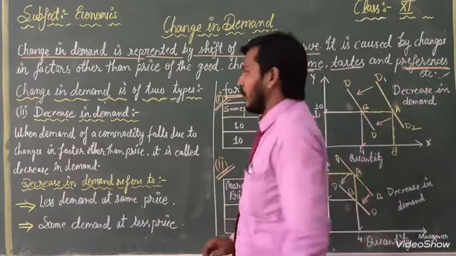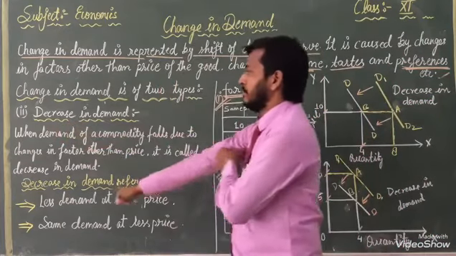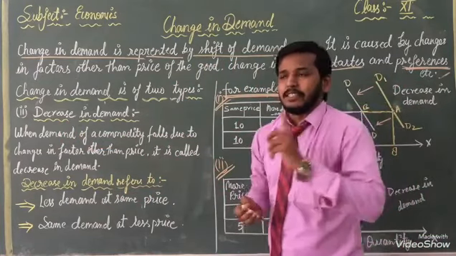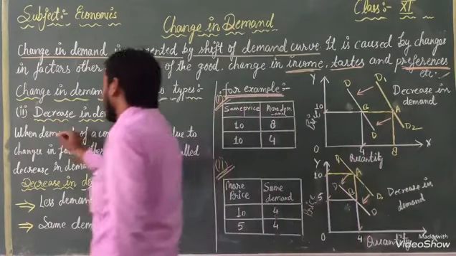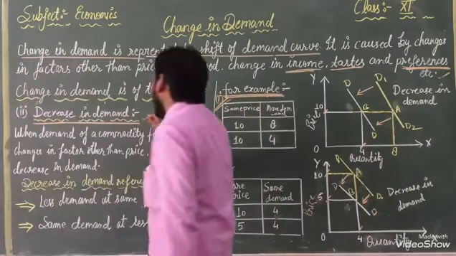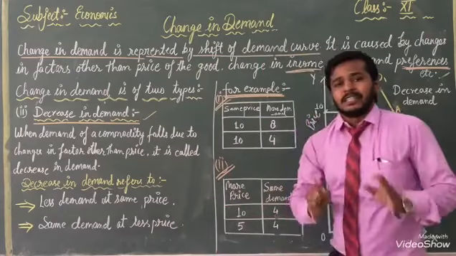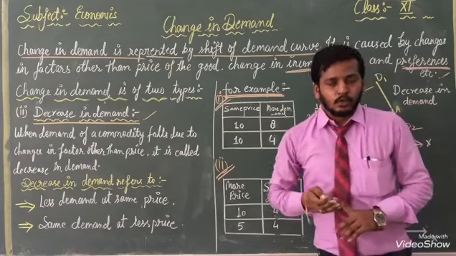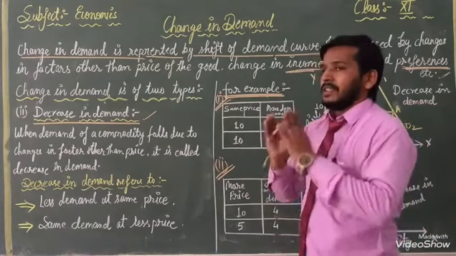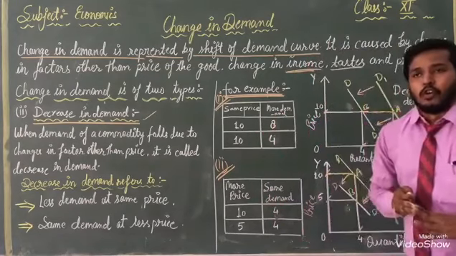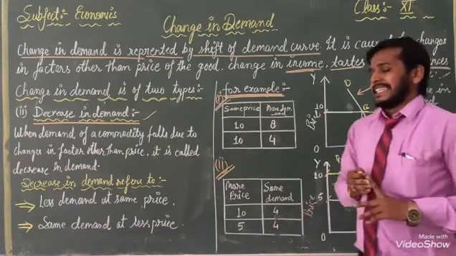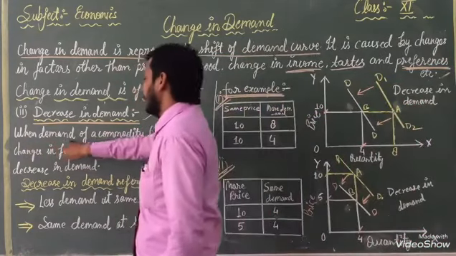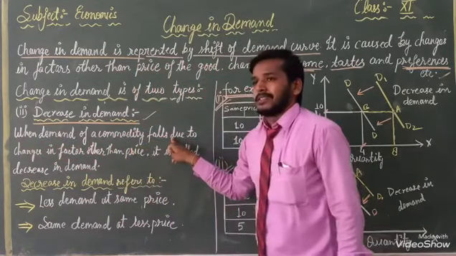Now I have told you the next topic is decrease in demand. So students, first I told increase in demand. Now we are coming to the topic decrease in demand. We will read what changes come in our demand when our income decreases. With the help of that, we can know what changes come in decrease in demand. So first we will read here, when demand of a commodity falls.